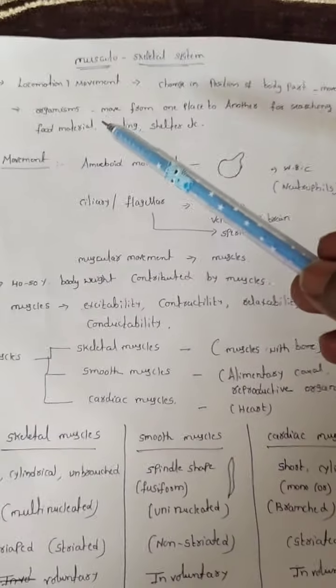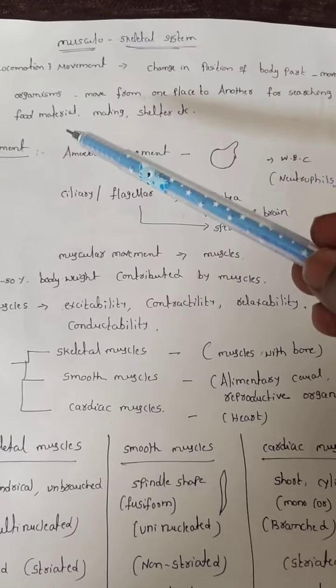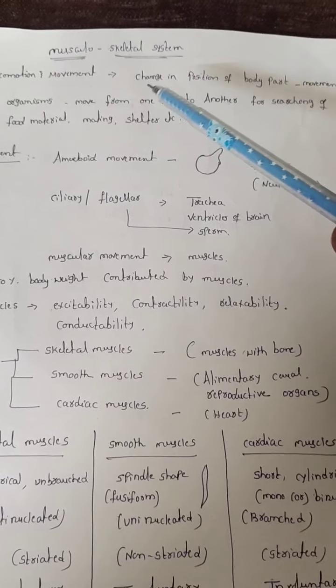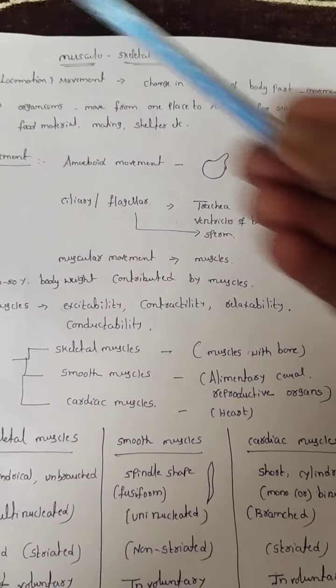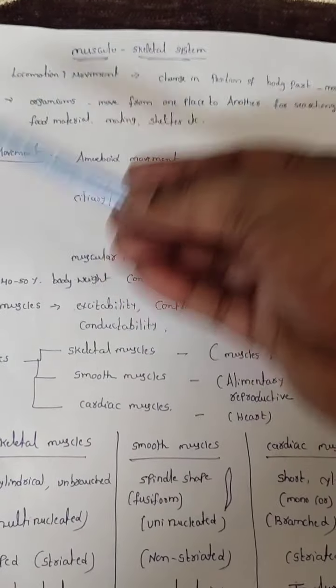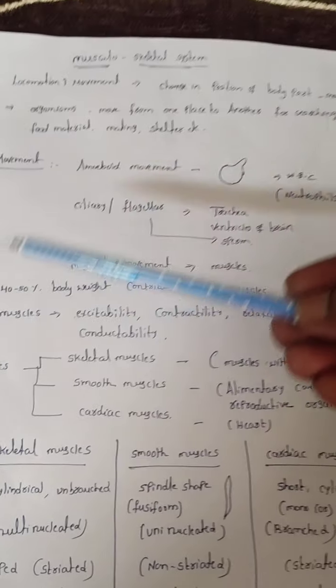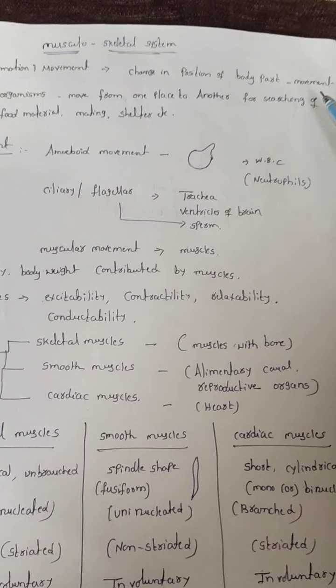What is meant by movement? Movement indicates the change in the position of the body part. This is my hand. Simply, I change the position from here to here. When the position of a body part changes, that is called a movement.